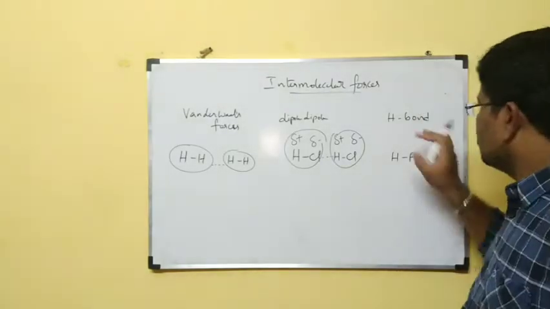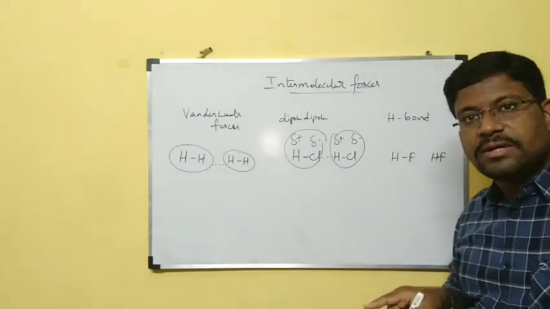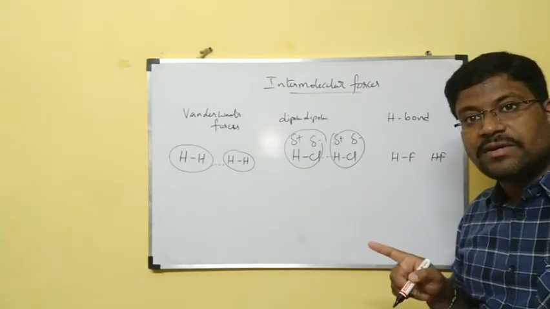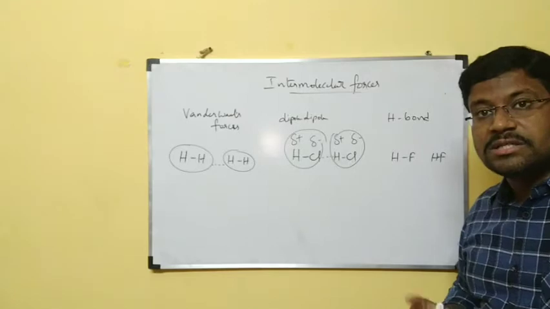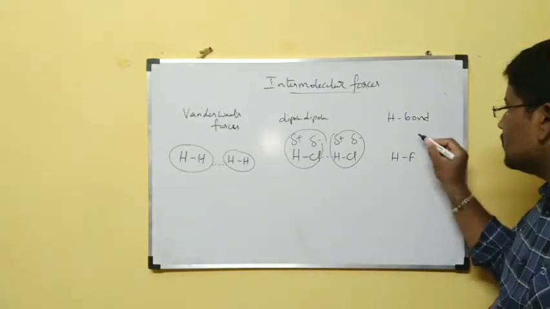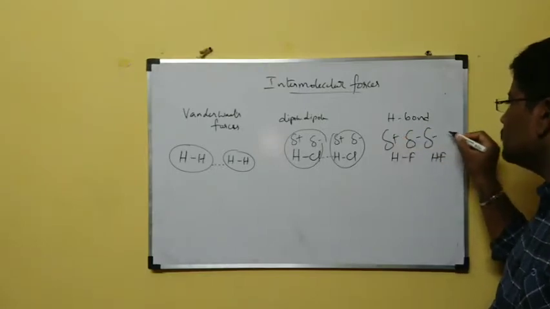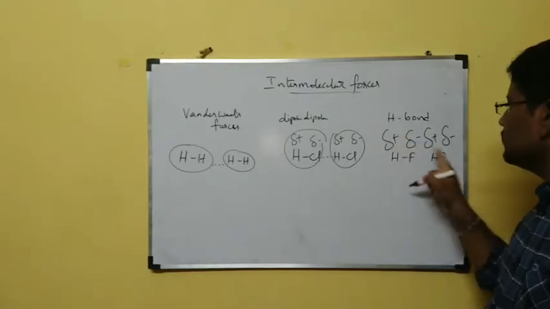Next, coming to H bond. Between hydrogen and fluorine also there is an electronegativity difference, but it is very high because fluorine is the highest electronegative atom. Then this delta negative is very high, and this delta positive is very high.